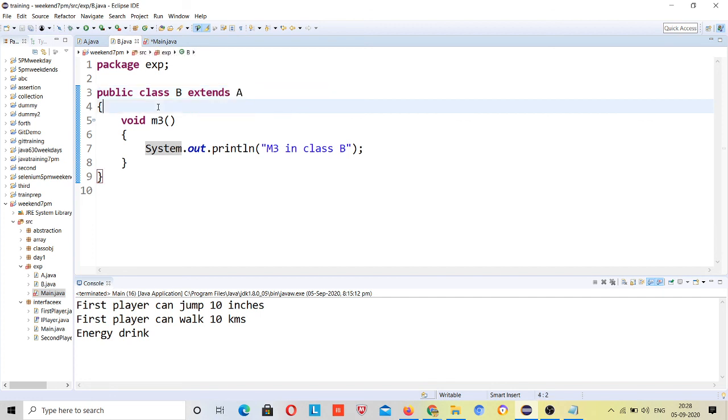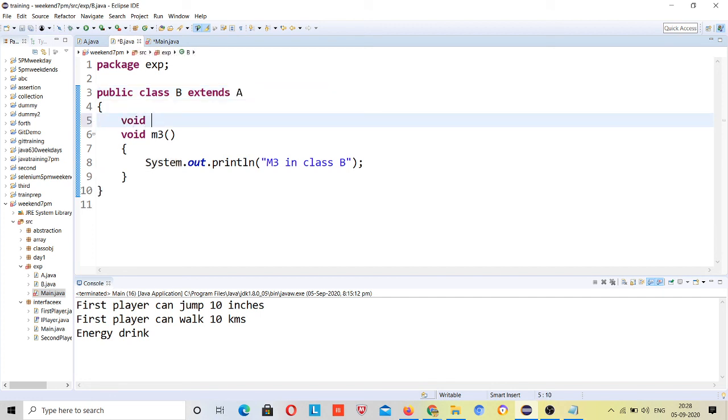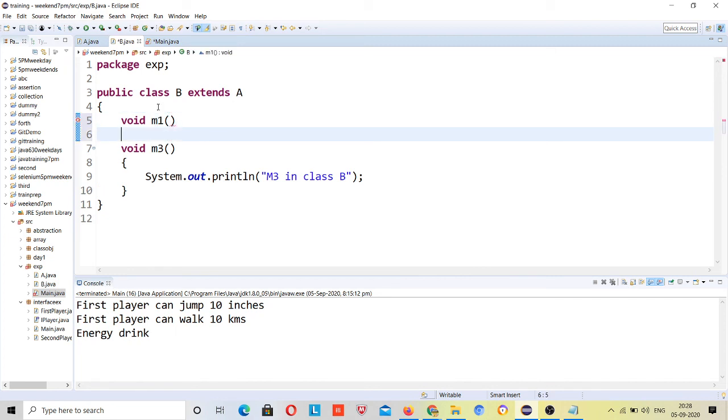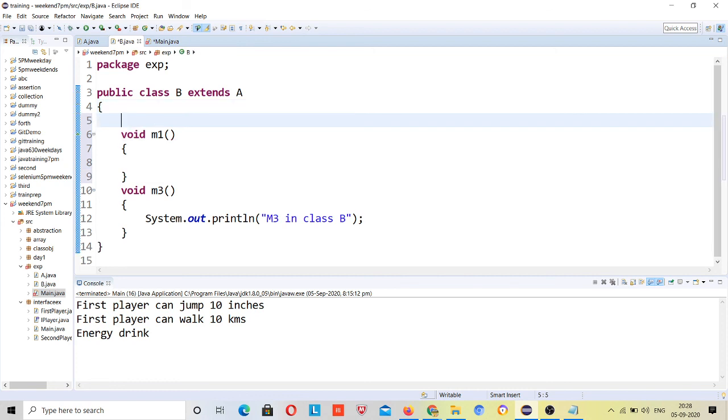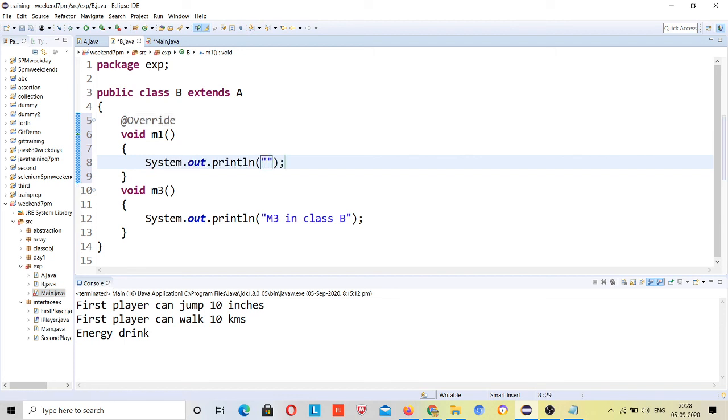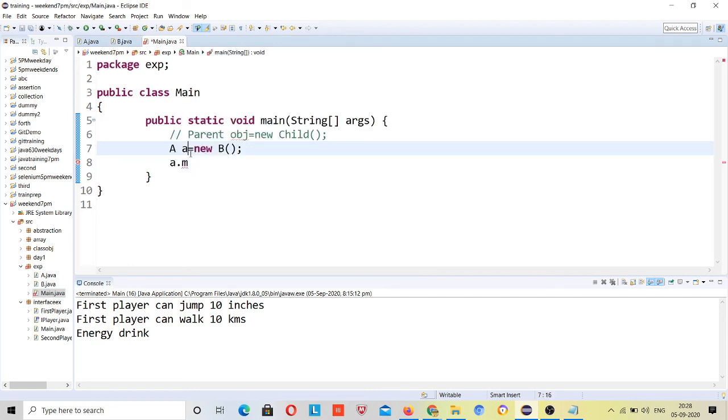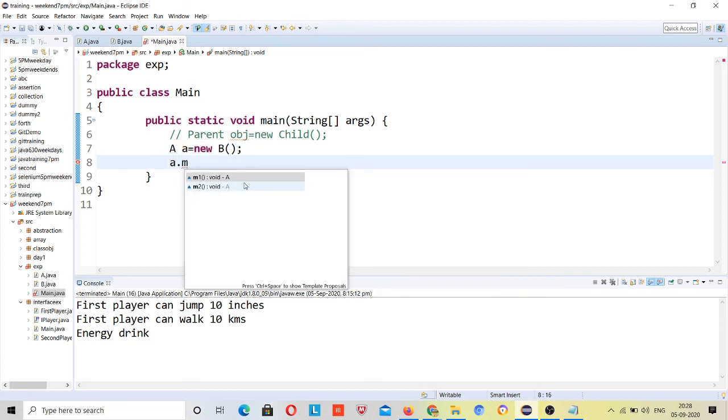And it will check whether we are overriding this. Suppose I override this, and if you are overriding, then it is not a compulsory rule, but a standard that you follow, that you use the Override annotation. m1 in class B. Again from the start, it will check the reference, and m1 method should be present in your reference, right? m1 method should be present in your reference.